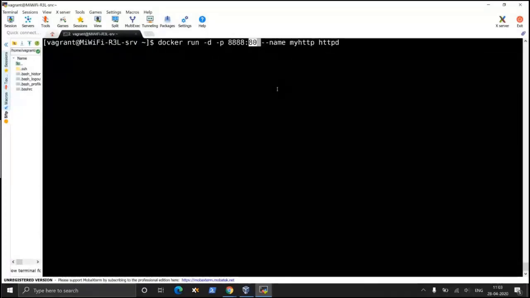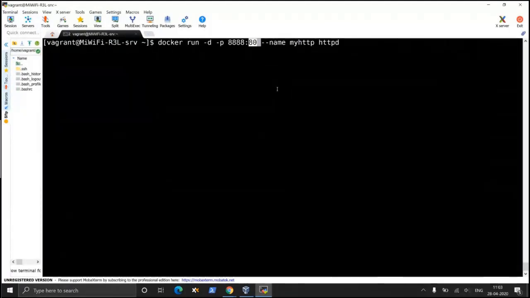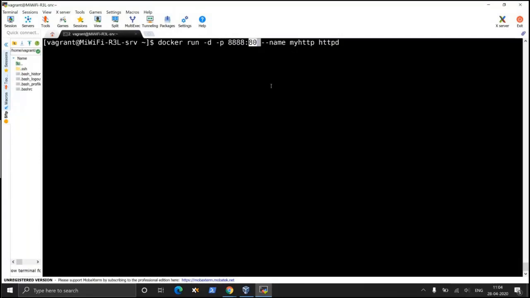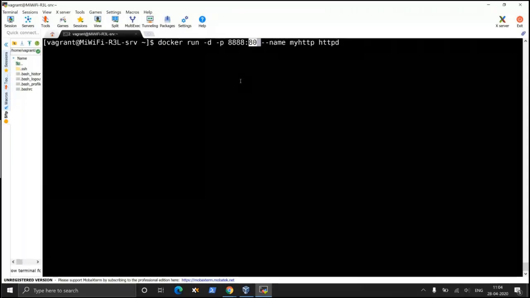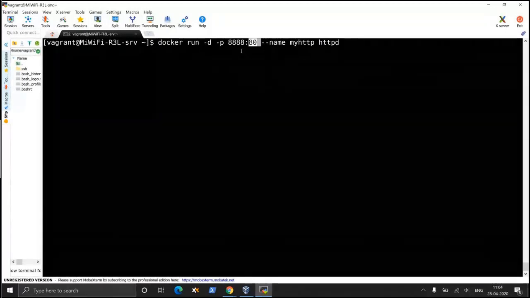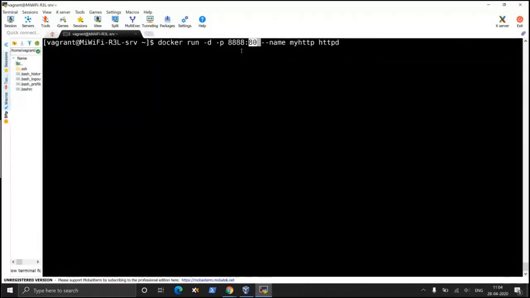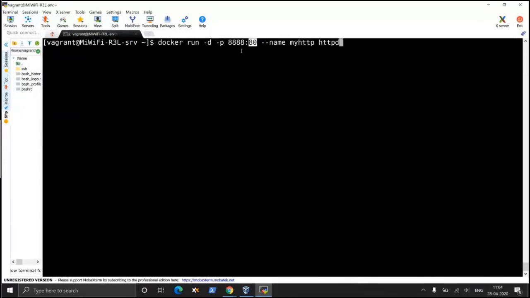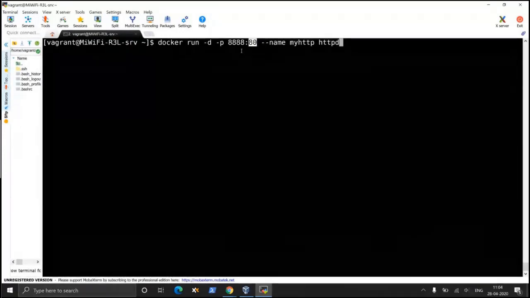This -p, host port colon container port, stands for forward this host port to the container port. Just assume a port is an address or door. If somebody knocks on the 888 door, then he will be forwarded to door 80 of the container. That's what port forward means in a broad sense. Okay, so we have done it.